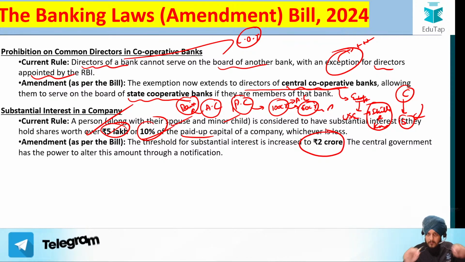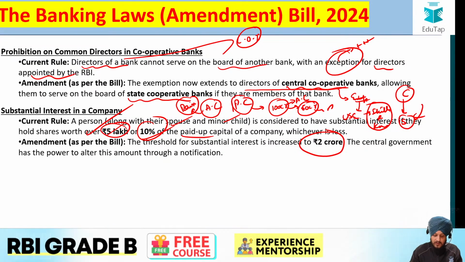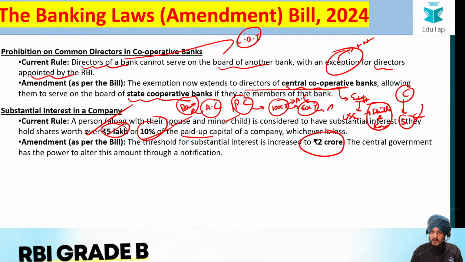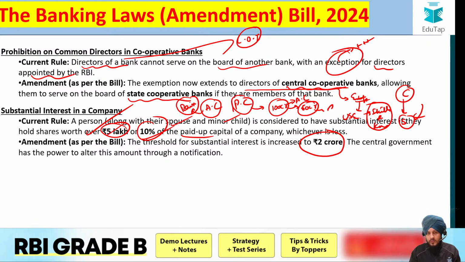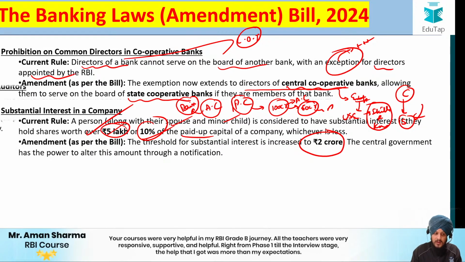Why is it raised? So that more and more people can come and they do not hesitate from doing the investment. Fine. So that they do not hesitate from doing the investment, and larger investment can be done without worrying with respect to the substantial interest. So that is something that I would say would be the primary impact of this rule.